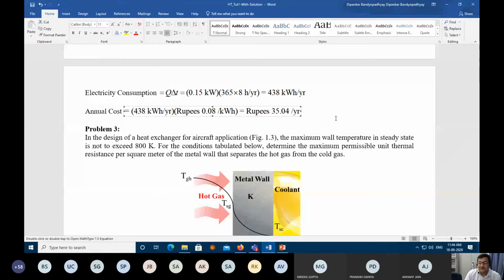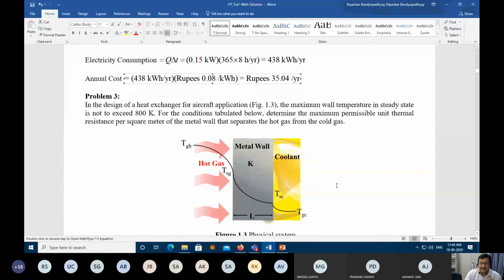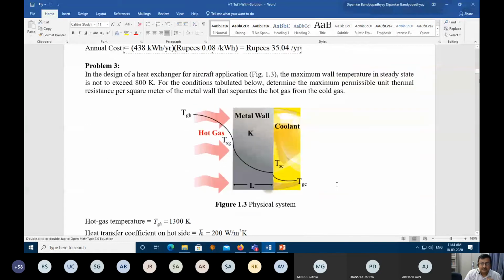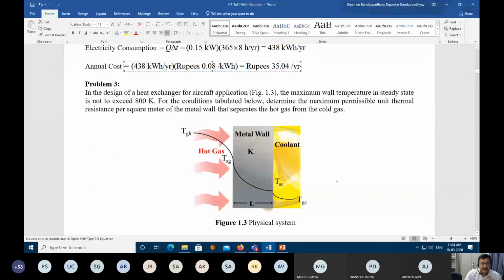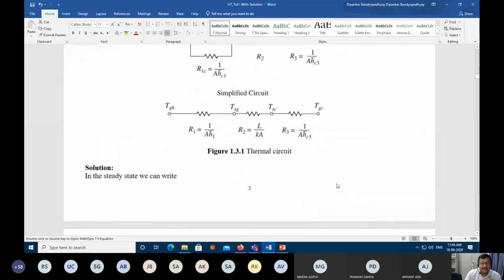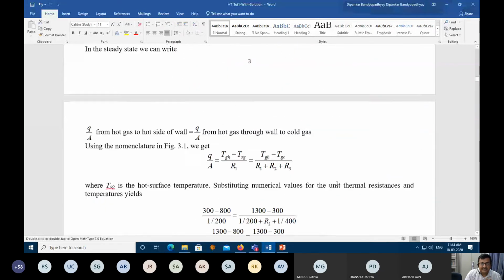If you purchase a 250 rupees LED, you can really have 2 years of light with 6 rupees. So total 2 years cost you have 256 to 260, or maybe with maintenance you add 50 rupees, 300 rupees. In 300 rupees, you can light one room for 2 years. So this is the way one engineer has to think. Correct? Okay. Next one, problem 3, we should skip, because I am going to teach this next week.